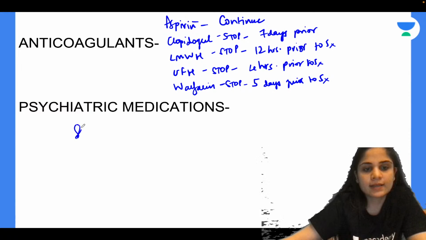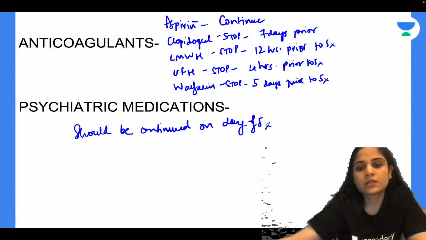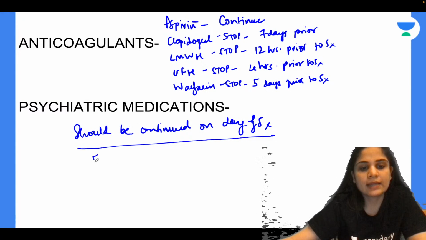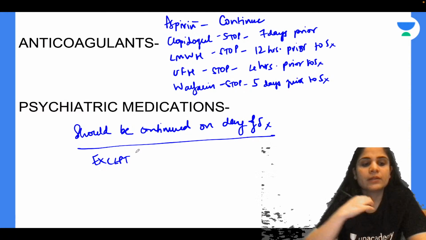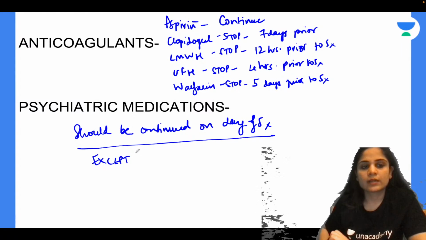So all my antipsychotic medication should be continued on day of surgery. I don't want my patient going into any state of mania, depression or bipolar disorder or anxiety or panic attack on the day of surgery. So I'll continue all of them except one agent. Can you tell me which agent? No, MAO inhibitors can also be continued now. There's only one agent that I don't want to continue. Any idea?